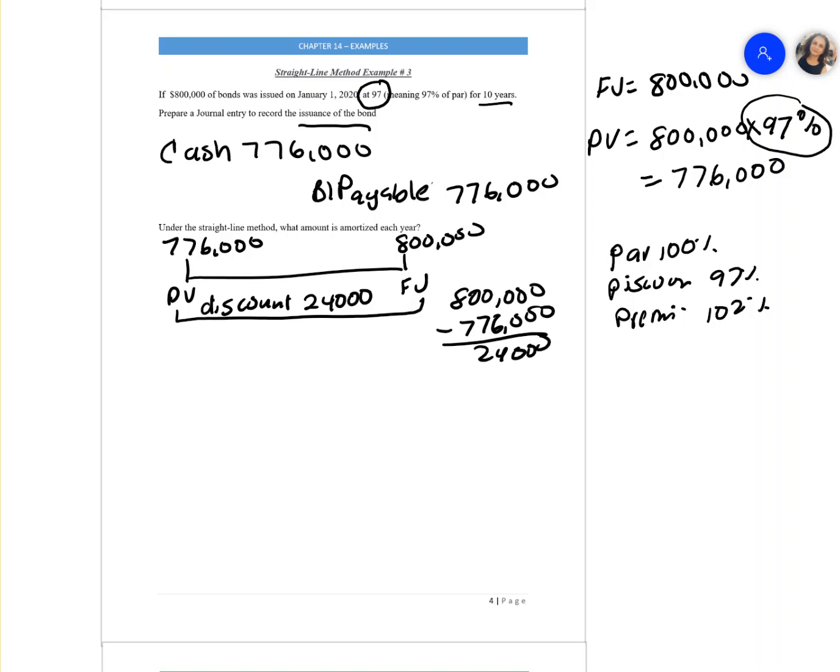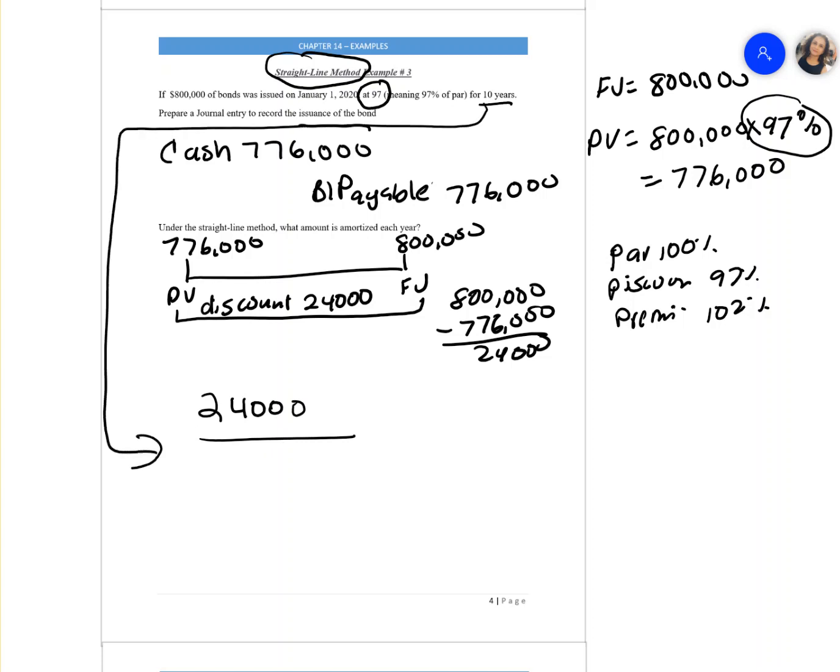In this question we're going to be learning about amortizing your discount using the straight line method. So how do we do it? The discount is 24,000 over the life of your bond. The life of the bond is 10 years. So we will be amortizing $2,400 of this bond every year.